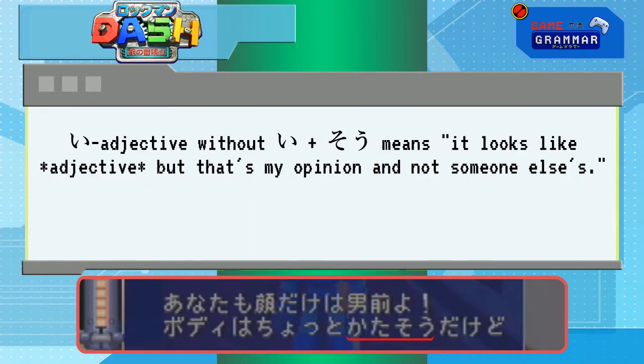Well, when you take an i adjective like katai and drop the i and then add a so, kataso, it means, it seems to me that it's flawed, but that's my opinion and not someone else's. If he said katai so, then they heard that from someone else, like, I'm told you're katai.